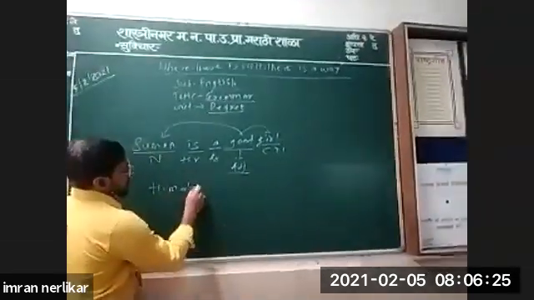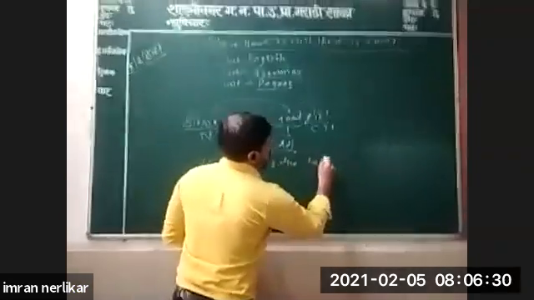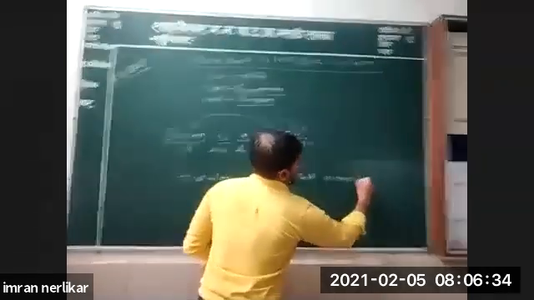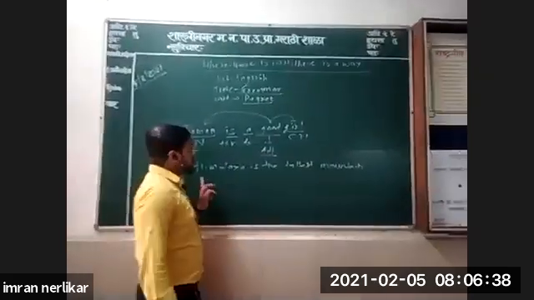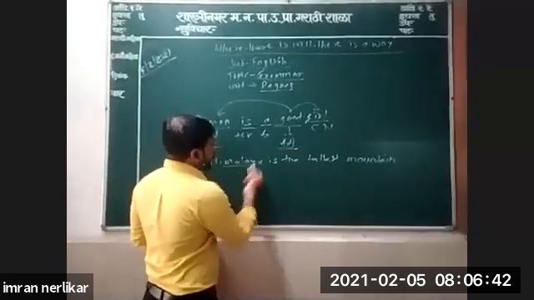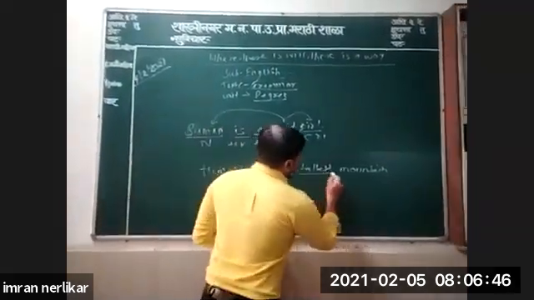Himalaya is the tallest mountain. If you see this sentence, Himalaya is a noun.